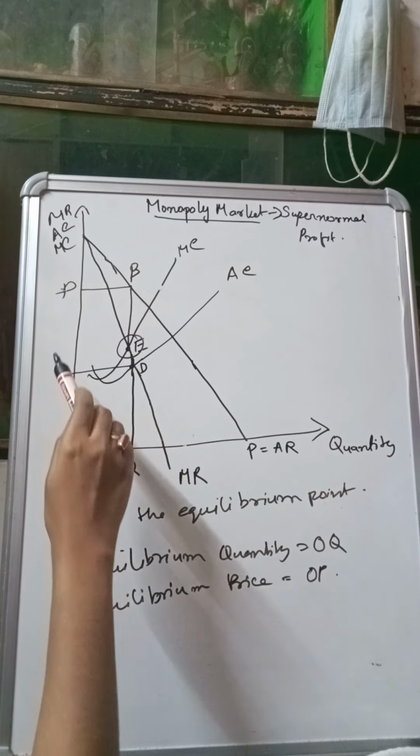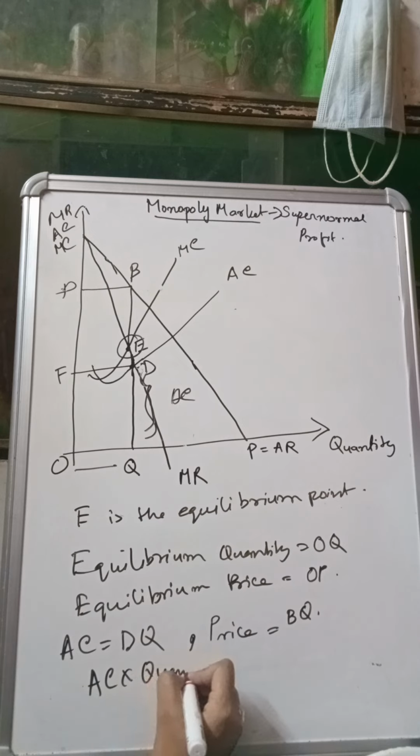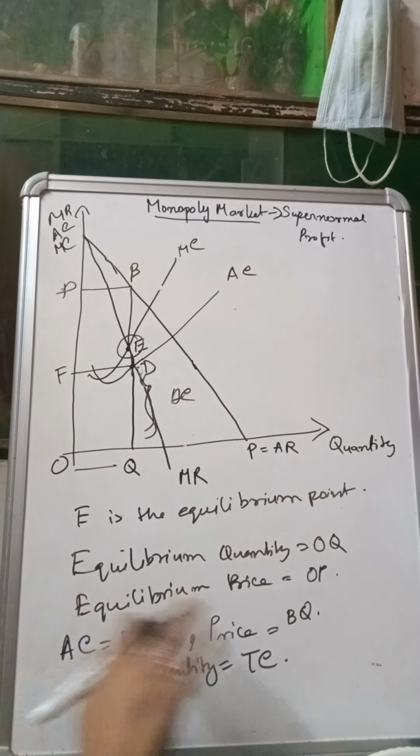Now we know that AC into Q, that is quantity, gives us nothing but total cost, right? So up to this I think it is clear. So we can write like this: AC into quantity is equal to TC. What is my AC? This is DQ.